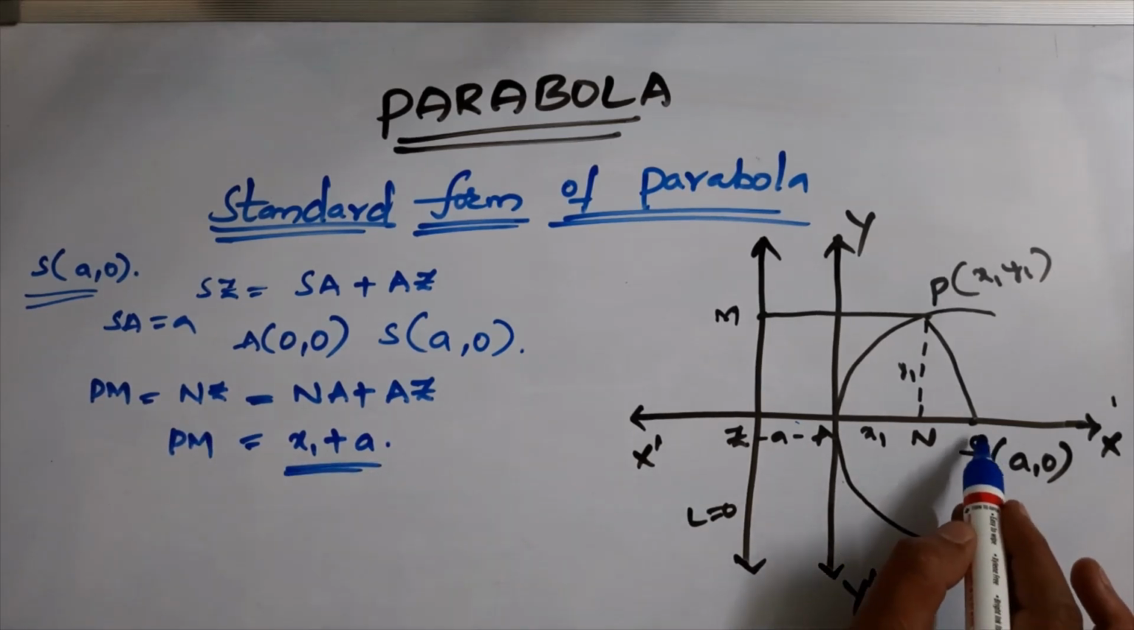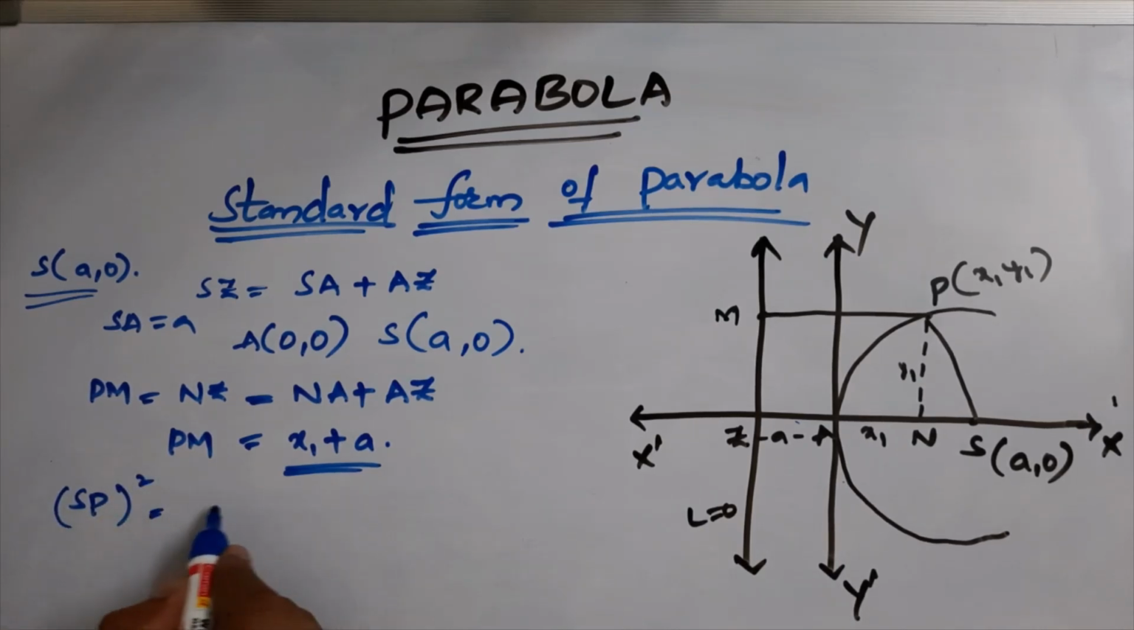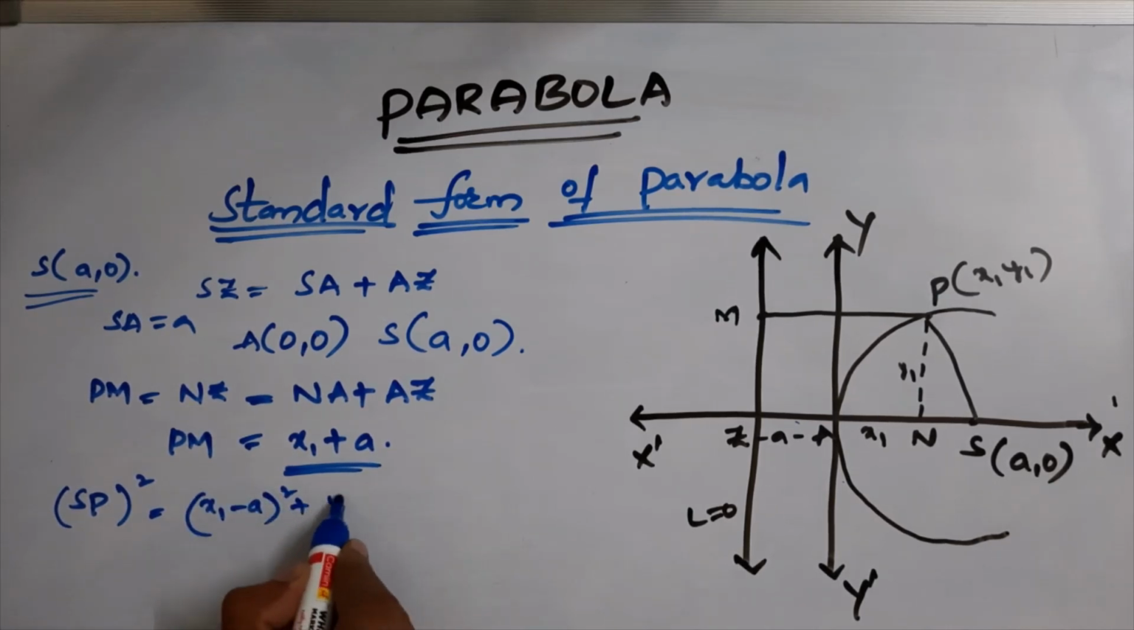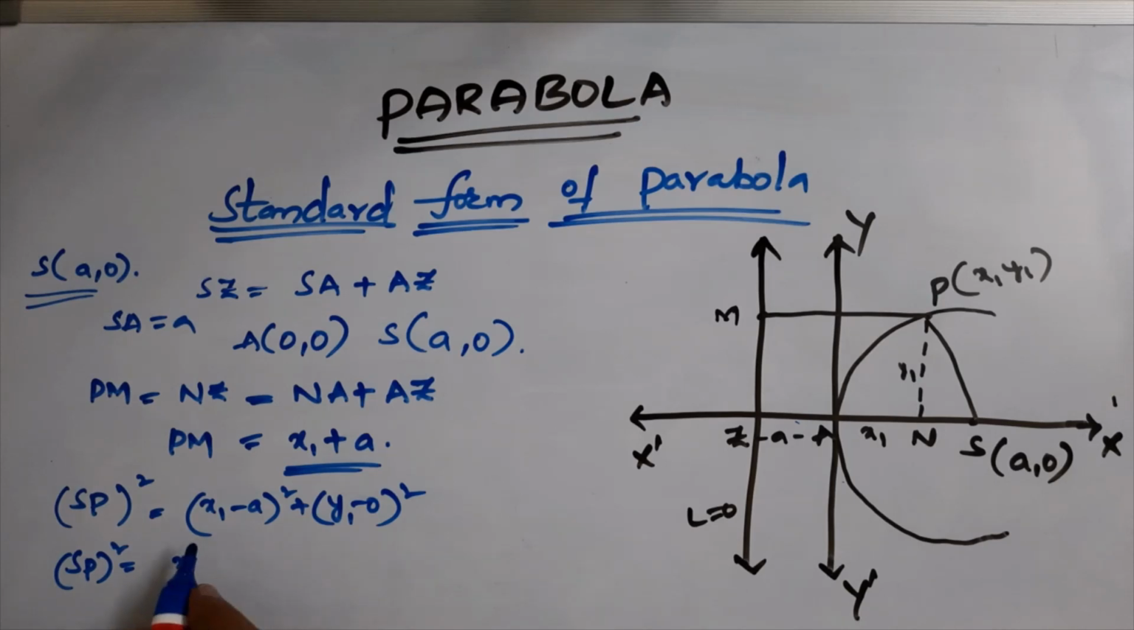Now, what is SP, the distance between the points S and P? Using the distance formula, SP squared is equal to (x1 minus a) whole squared plus (y1 minus 0) whole squared. We can simply write SP squared as x1 squared plus a squared minus 2a x1 plus y1 squared.